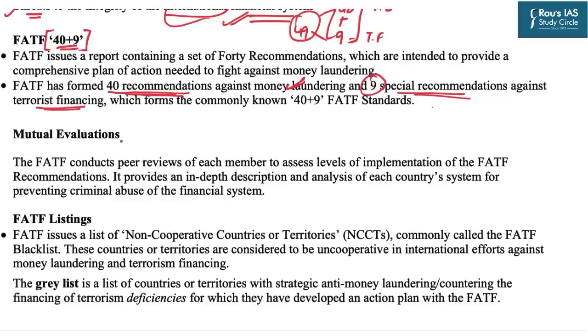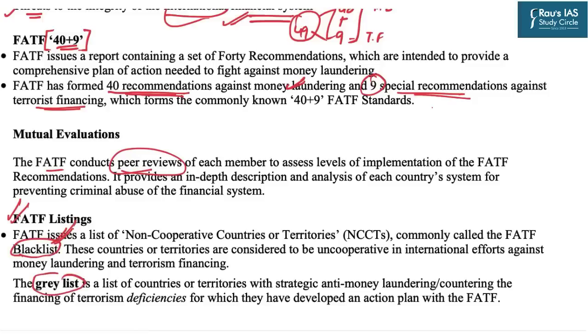Further, if you look at the working process of FATF, FATF conducts peer reviews of each member to assess the levels of implementation of their national policies in order to strengthen the financial system. And if you go by the important listings of FATF, there are two important lists. One is the blacklist and the other is the grey list.